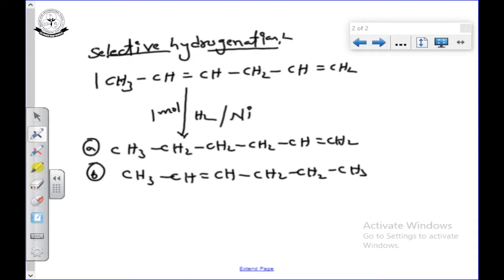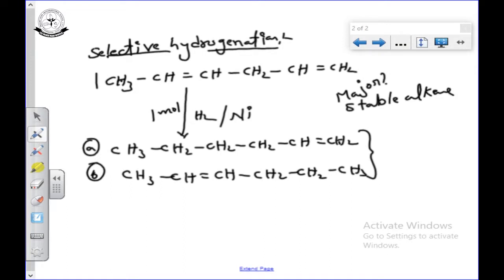The question is, which is the major product? Major product means which is the more stable alkene. Which is the correct answer?